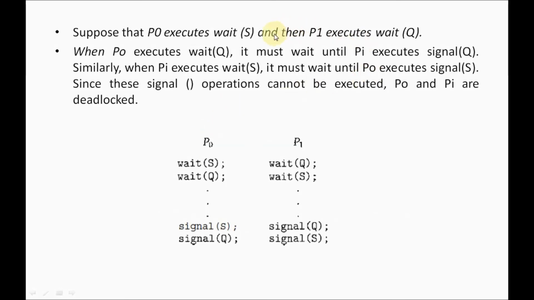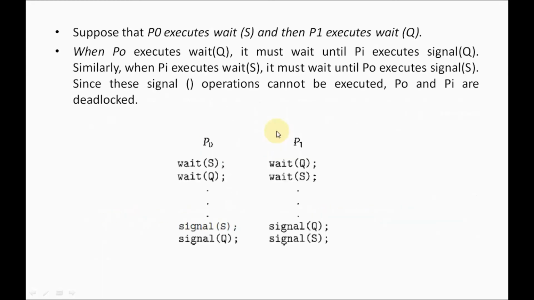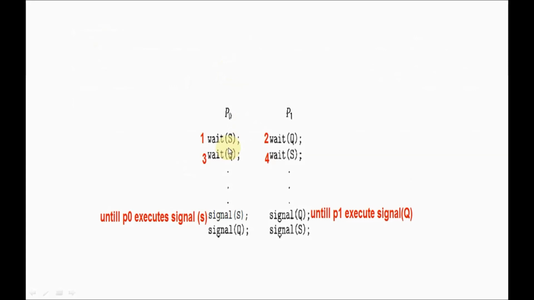Now P1 executes wait Q. This is the second statement that is executed. Getting it, guys? First P0 executed wait S. Second P1 executed wait Q. Now when P0 executes wait Q, see, P0 is executing the wait Q. This is the third statement that is executed.